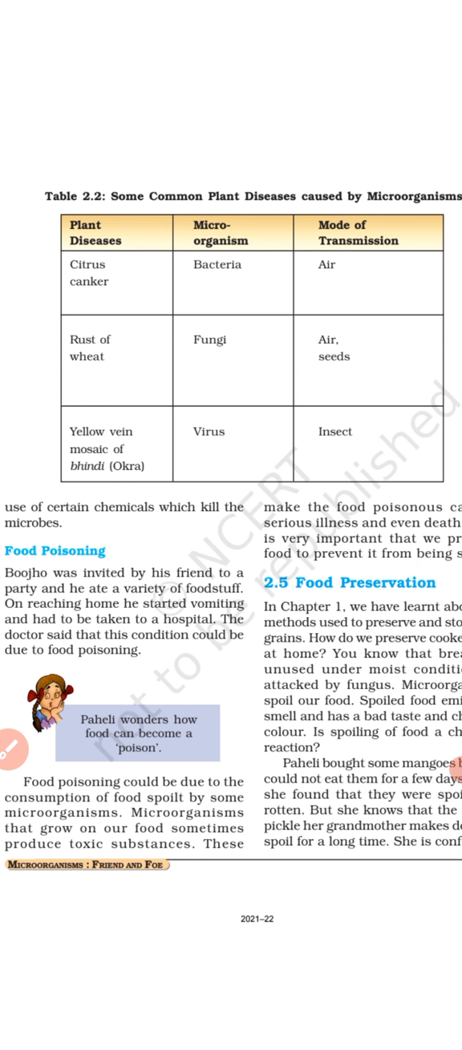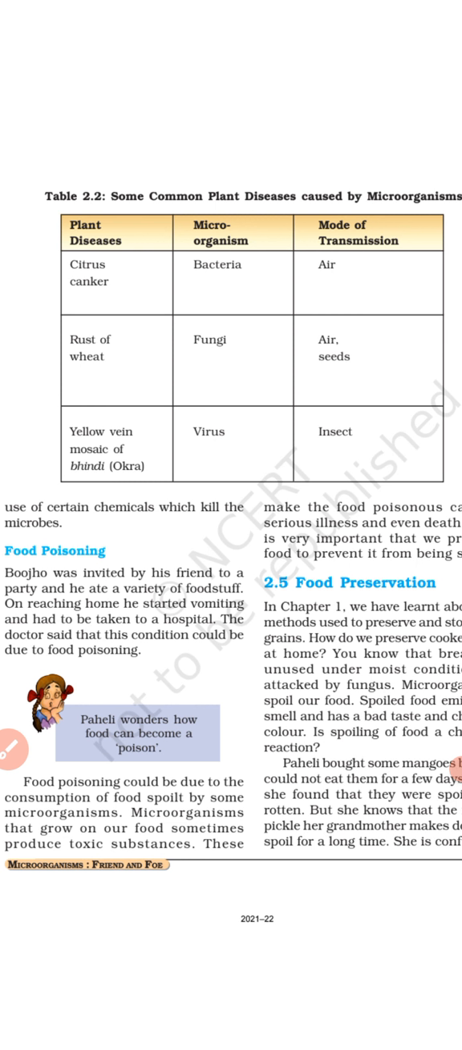Again I am repeating, it is the disease caused by the presence of a large number of microorganisms like bacteria and fungi in the food, or due to the presence of toxic substances in the food formed by the action of microorganisms. So food poisoning occurs due to the consumption of food spoiled by some microorganisms, and some major symptoms are vomiting, diarrhea, that is loose motion, and sometimes pain in the abdomen, headache, fever.